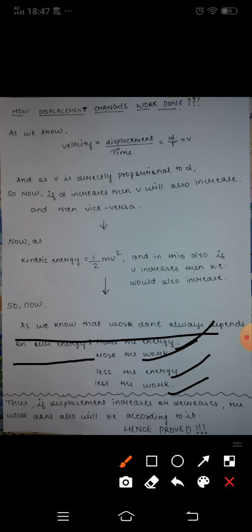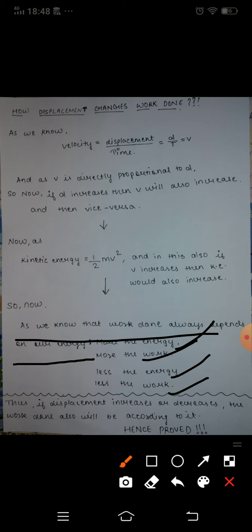As we know, work always depends on our energy: more the energy, more the work, less the energy, less the work. So we can also say that if energy increases then work done will increase, and if energy decreases then work done will decrease.